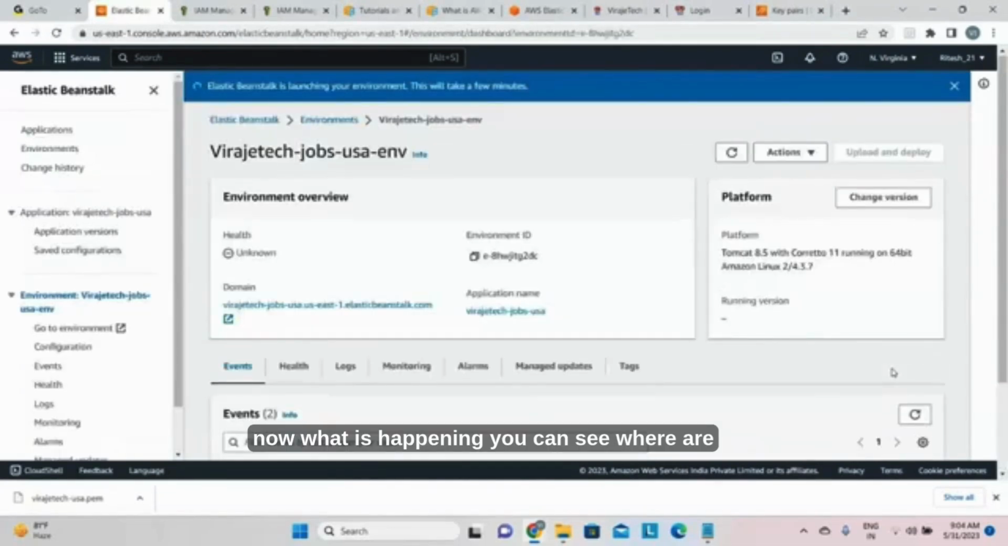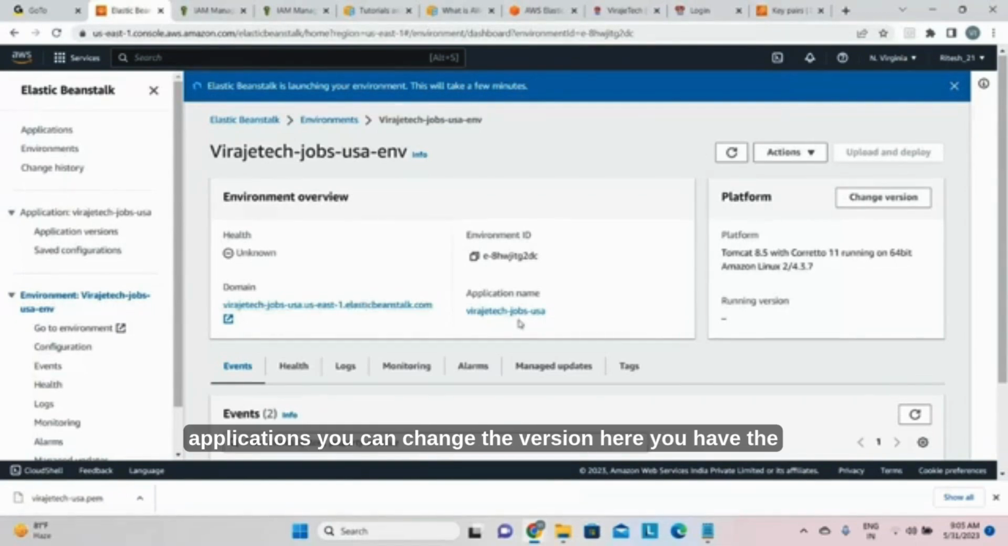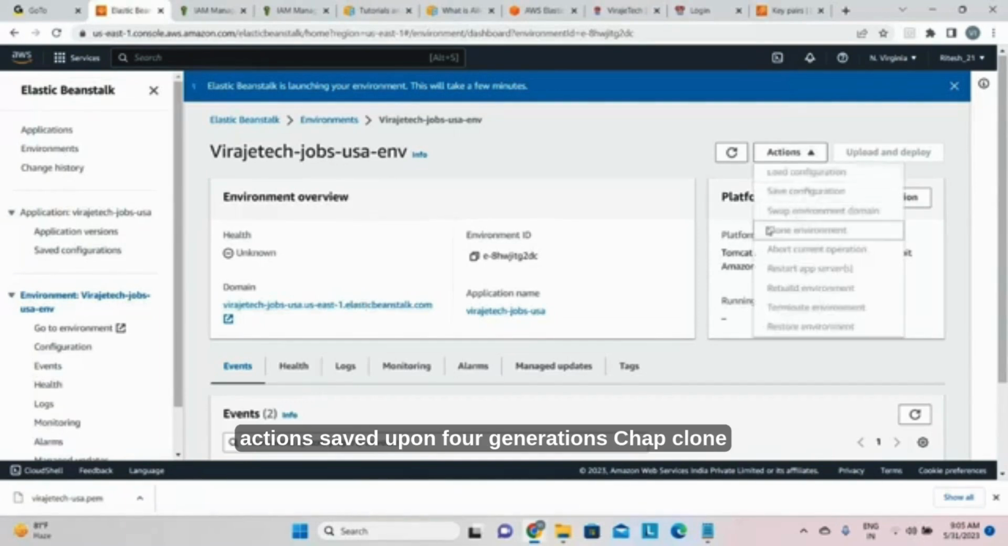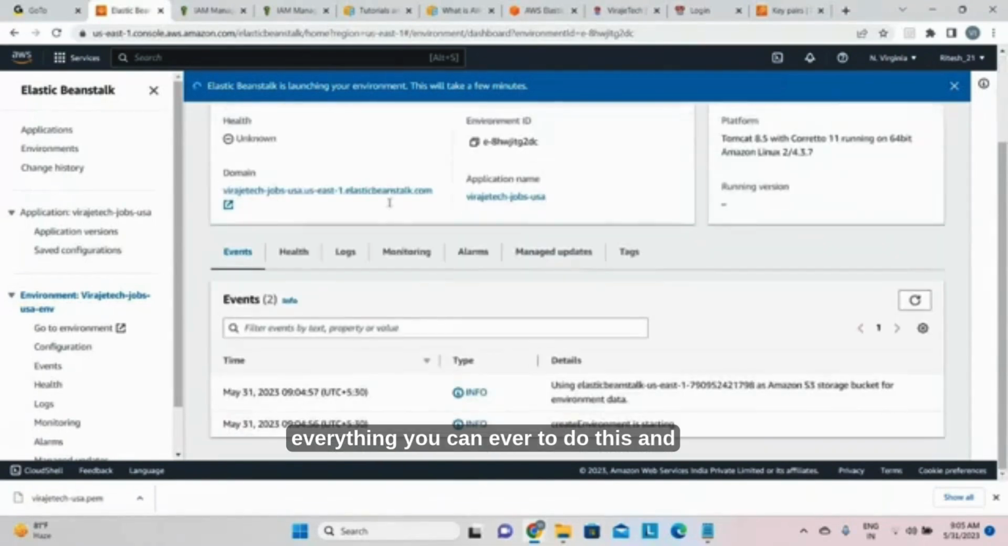So now what is happening? You can see the VirajeTech jobs USA environment is going to be created. Okay, this is your domain. This is your applications. You can change the version. Here you have the actions: save the configuration, swap, clone, restart, rebuild, terminate, restore. Everything you are able to do. And these are the events. Okay, so who is doing this? This is happening by the automations.